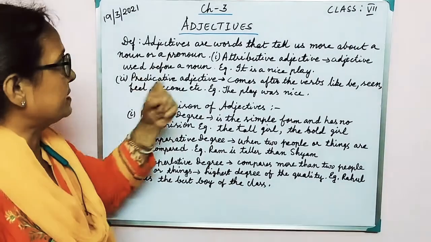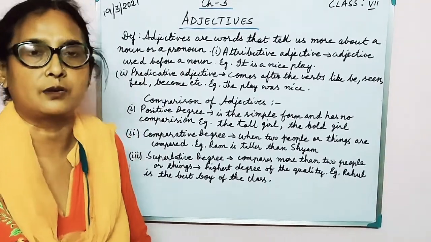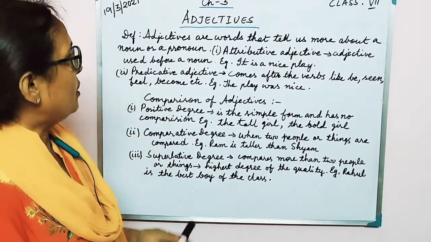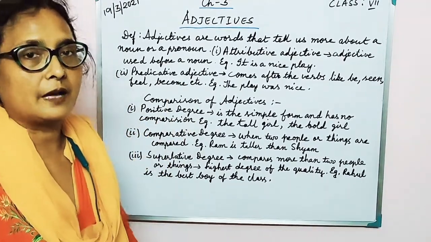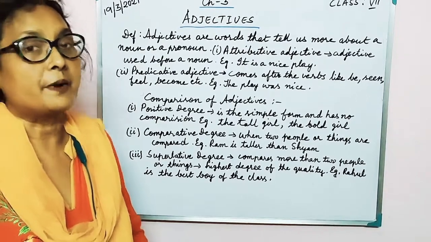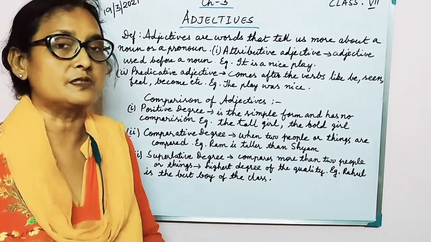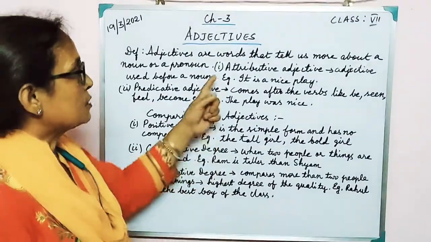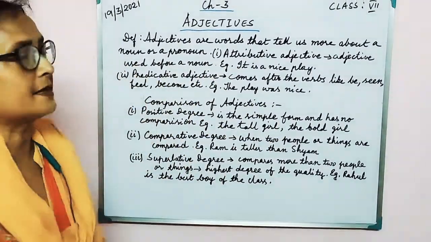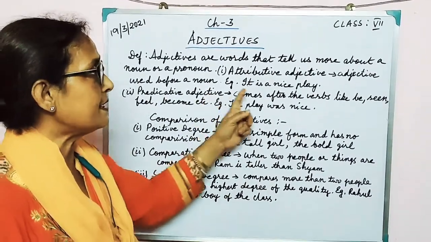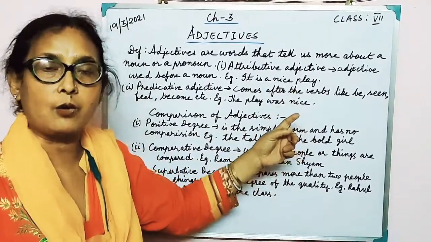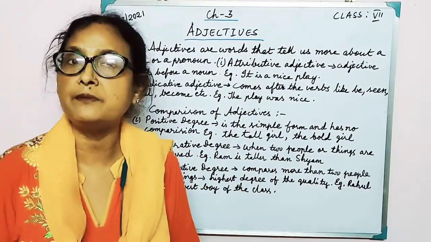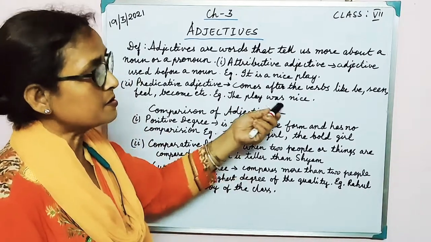So here we have adjectives that are words that tell us more about a noun or a pronoun, or rather you can also call it a describing word. Firstly we will talk about attributive adjectives and predicative adjectives, or we can also say attributively used and predicatively used. Attributive adjectives are adjectives that are used before a noun. When I say it is a nice play, play is a noun, and nice is used in the attributive form, as it is being used before the noun.